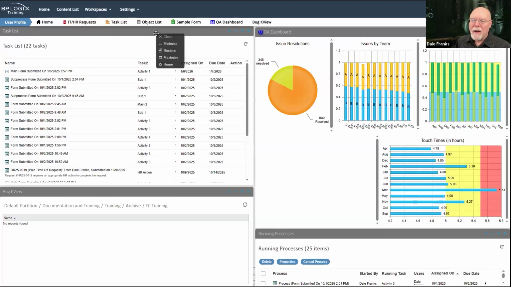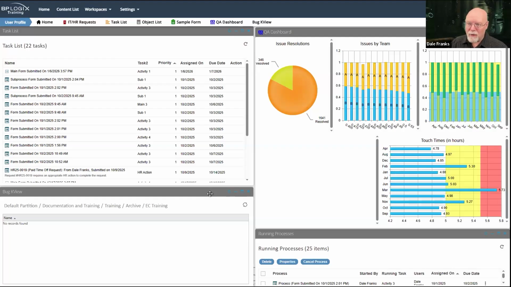And I've got menus here to minimize, restore, and maximize. I can go back to the home. It looks cool. There are some serious drawbacks to it if you're trying to do any sort of scripting or what have you inside these windows. It doesn't respond the same way that a normal workspace would with a normal workspace portlet. And as an administrator, you lose control over what it is your user sees whenever they open up their desktop because they can customize it.